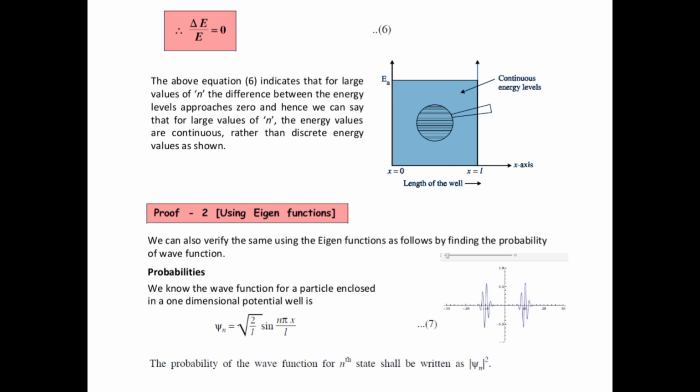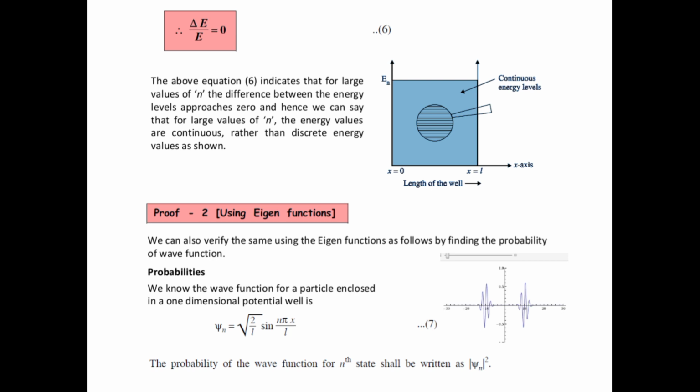The above equation 6 indicates that for larger values of n, the difference between energy levels approaches 0, and hence for larger values of n the energy values are continuous rather than discrete. That is shown in the figure.